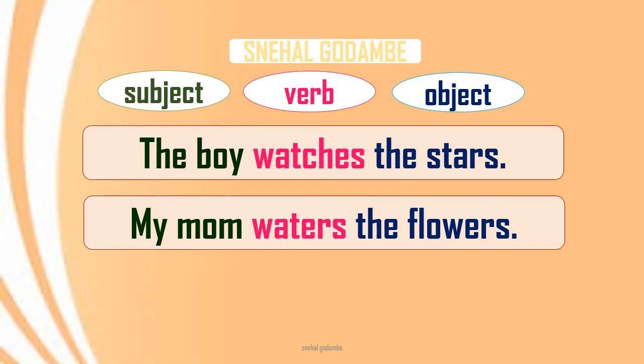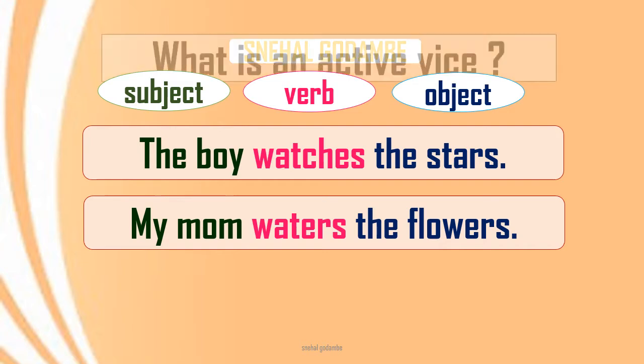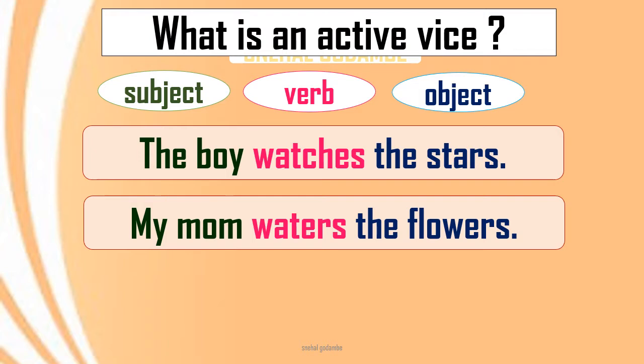As you know, we have learned the SVO pattern in our earlier standards. So here you can see the subject is performing the action. The boy is watching the stars. My mom is watering the flowers. So this is the example of the active voice. Okay. So let's learn what is active voice.